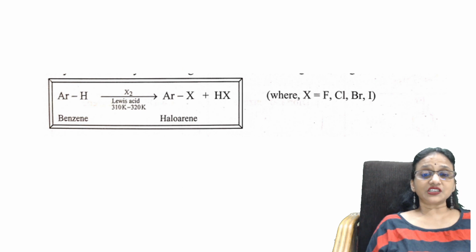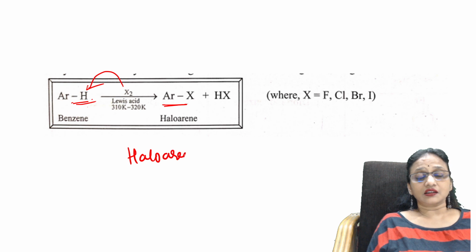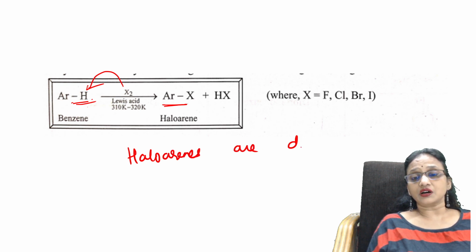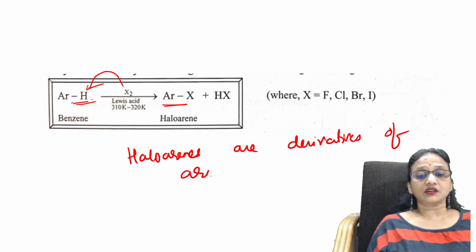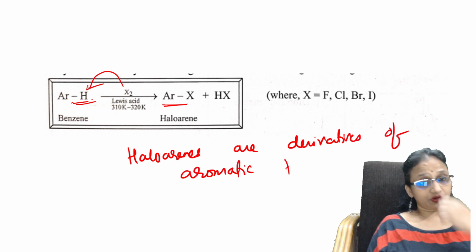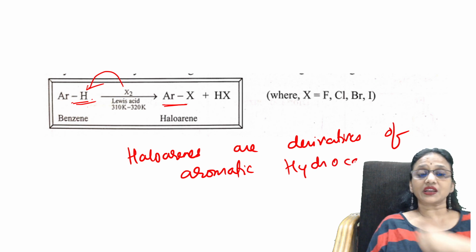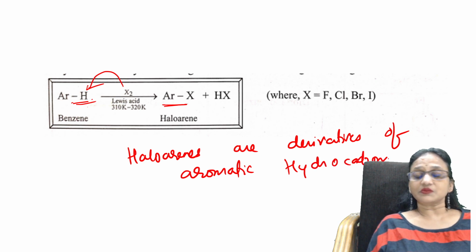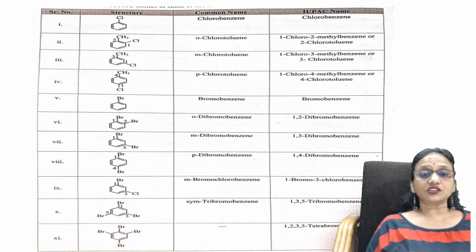Like that, if you see haloarenes. Haloarenes are those where you are going to replace the hydrogen with your halogen. See here. So haloarenes are derivatives of aromatic hydrocarbons. That's nothing but benzene. Sure. Let us see the nomenclature.